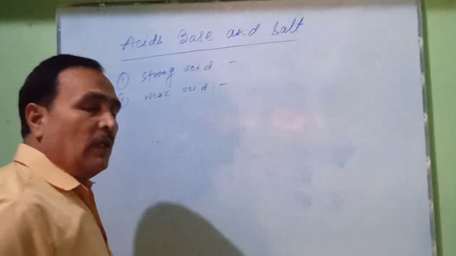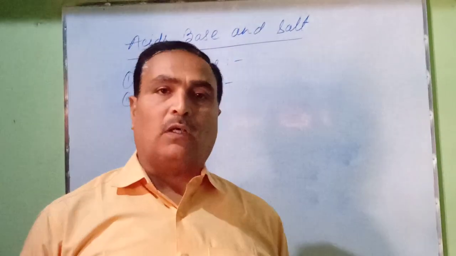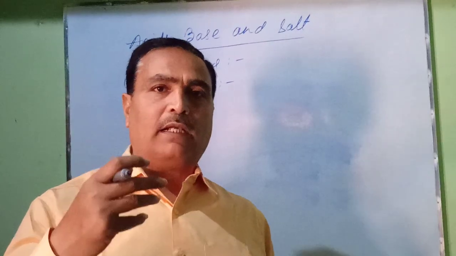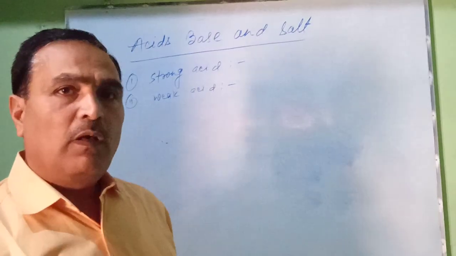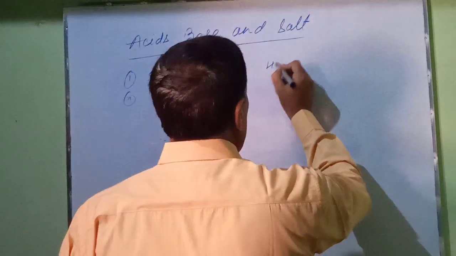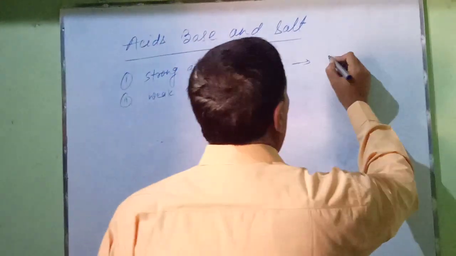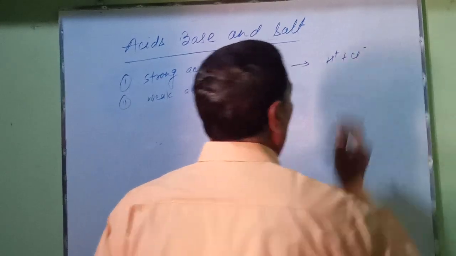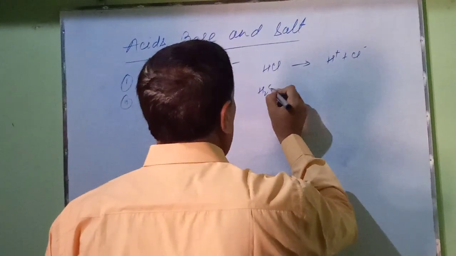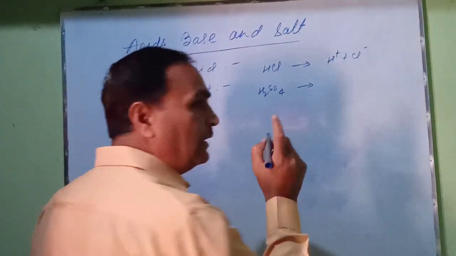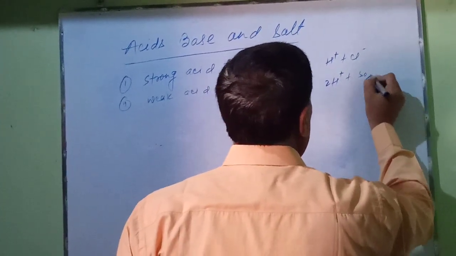Acids which completely ionize in water to form a large amount of hydrogen ions are known as strong acids. For example, hydrochloric acid is a strong acid because it completely ionizes in water to form hydrogen ion and chloride ion. Next example, sulfuric acid completely ionizes in water to form hydrogen ion and sulfate ion.